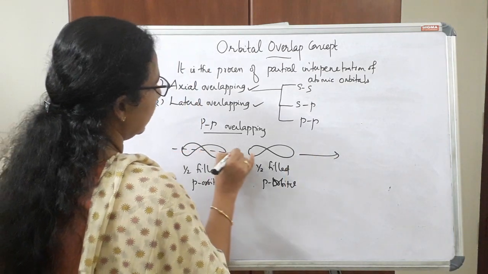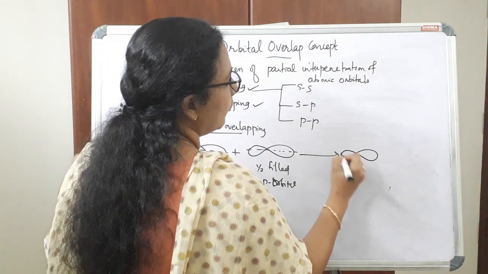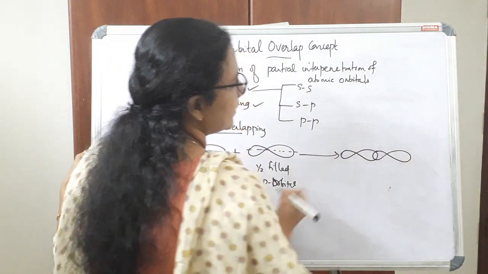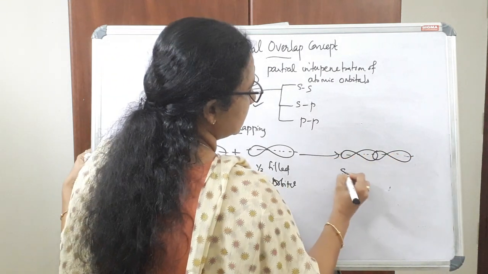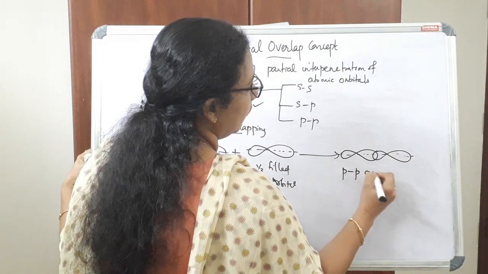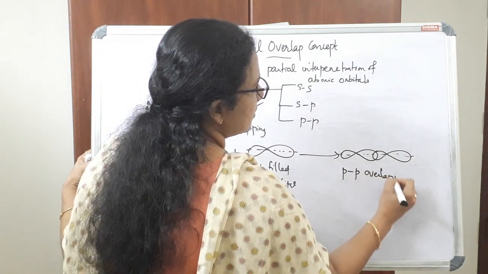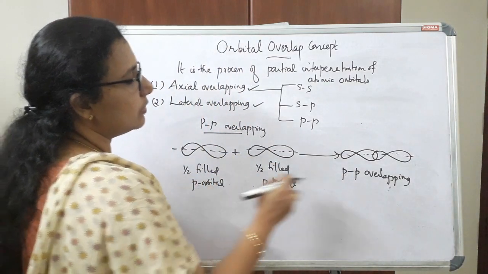This is also along the internuclear axis and forms an overlapping like this. So this is called PP overlapping, and it is also along the internuclear axis.